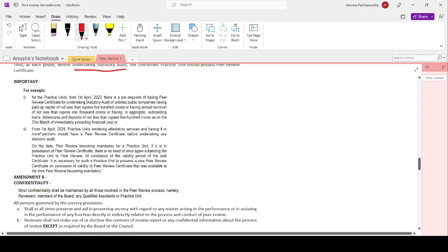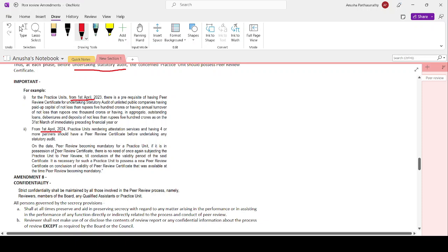Or from 1st April 2024, a practice unit rendering attestation services and having 4 or more partners should have a peer review before undertaking any statutory audit. These dates could be a question. Or it could be asked what is the relevant applicability of the date on which peer review becomes mandatory for a practice unit.